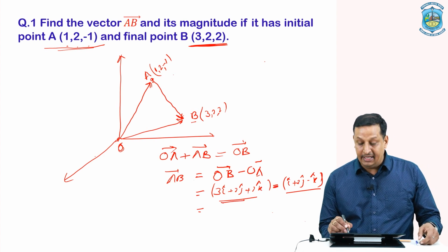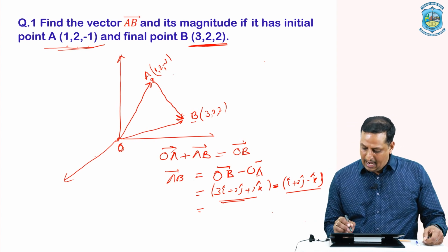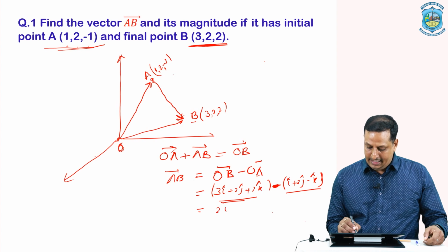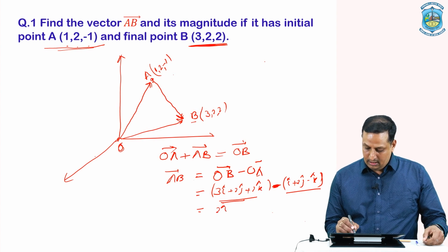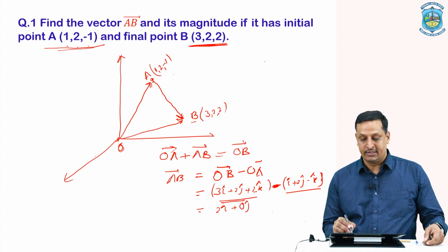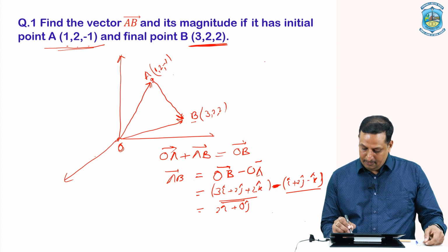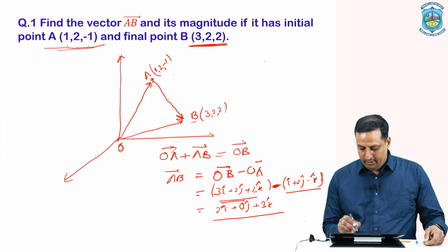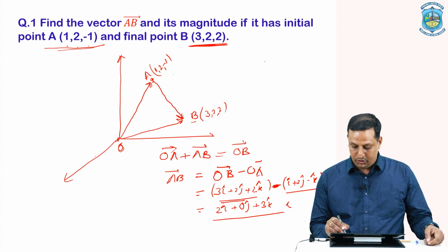After making the subtraction, we will have 2 i cap plus 0, that y component is a null vector, then plus 3 k cap. This is the required vector, and this is our solution.